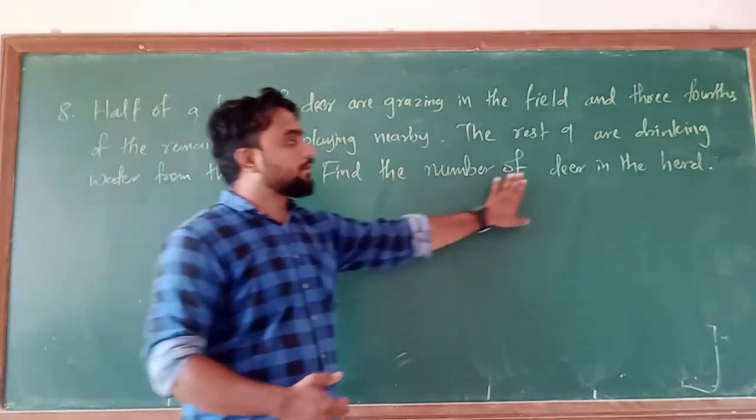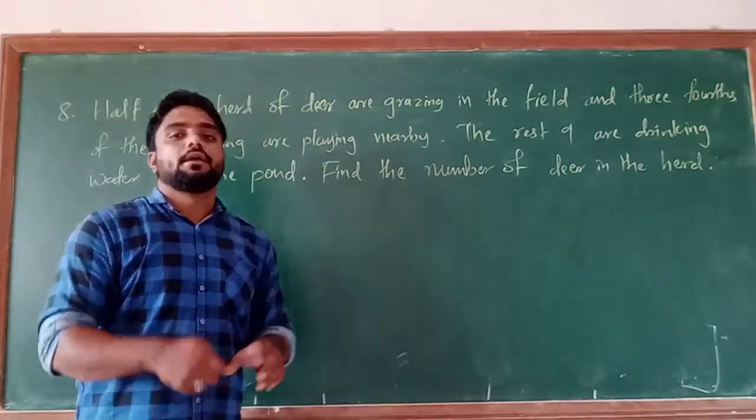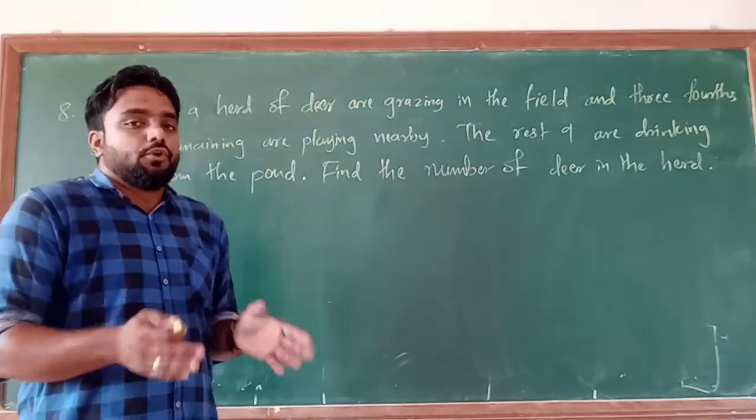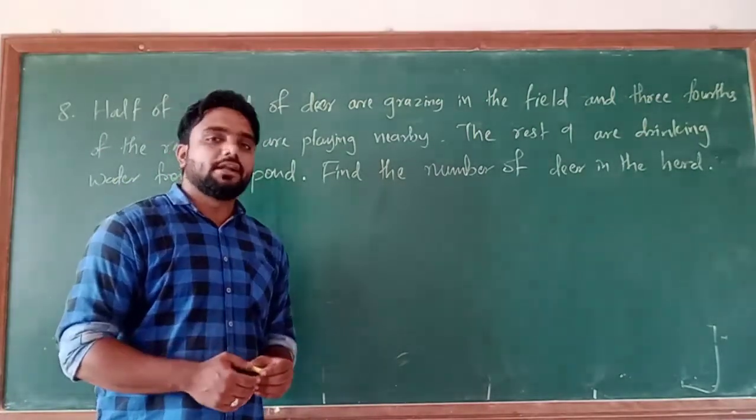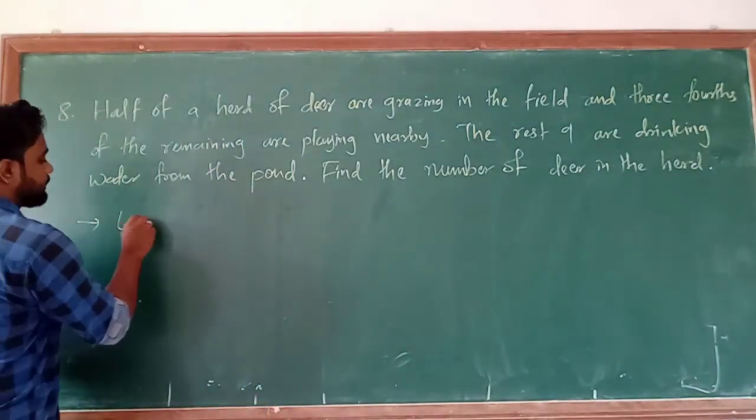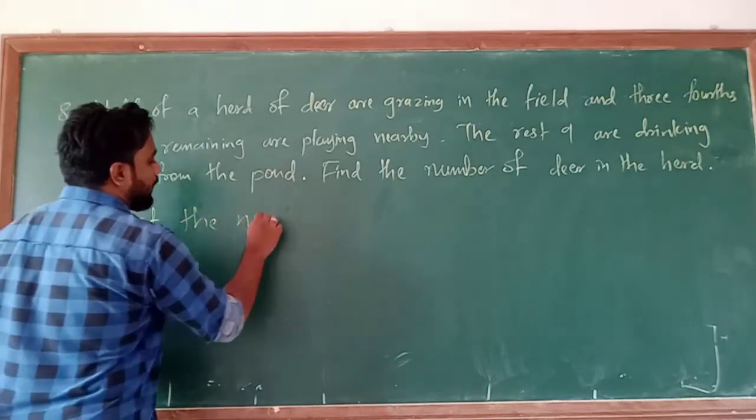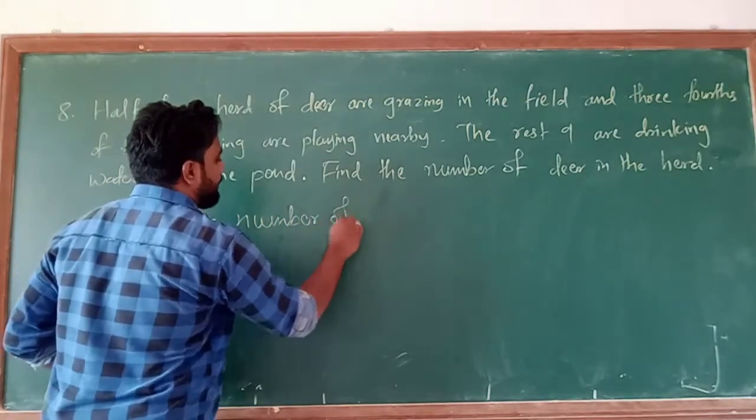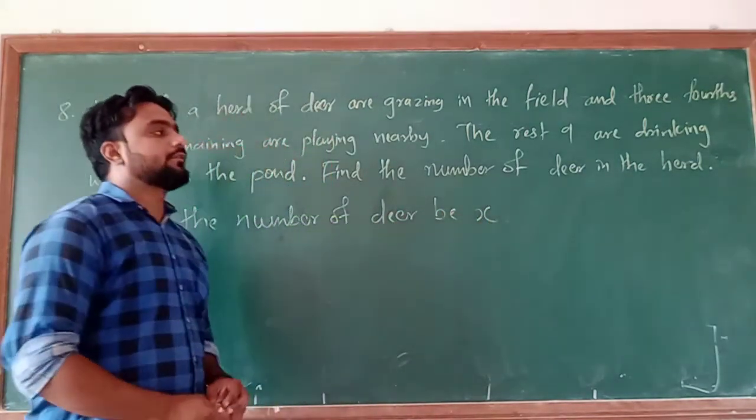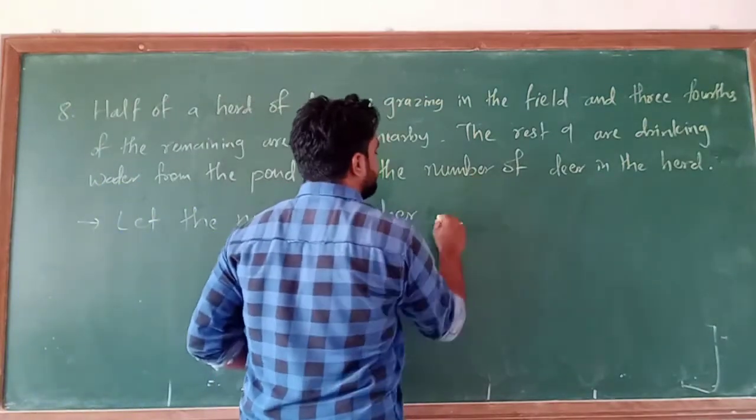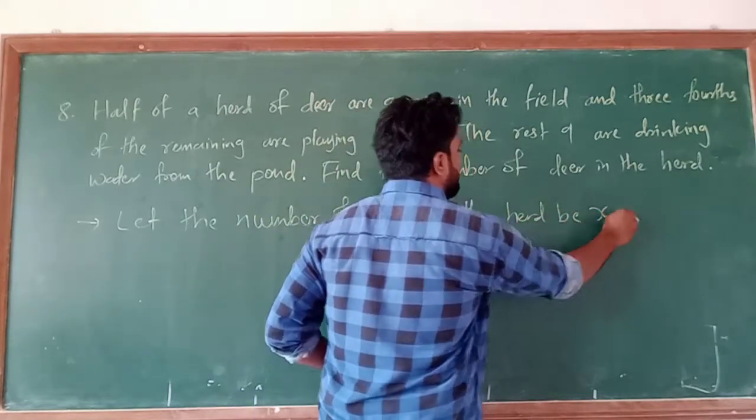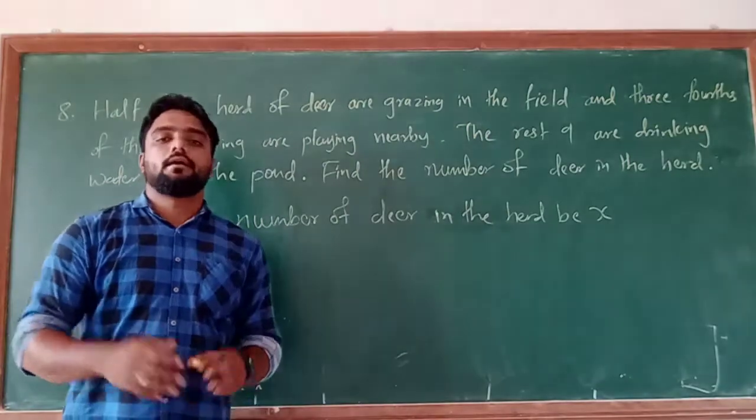So find the number of deer in the herd. That means what? In that group, how much deer are there? Okay, you have to find it. So we don't know how many deer there are. So let me consider the number of deer in the herd be x. So there are x number of deer.